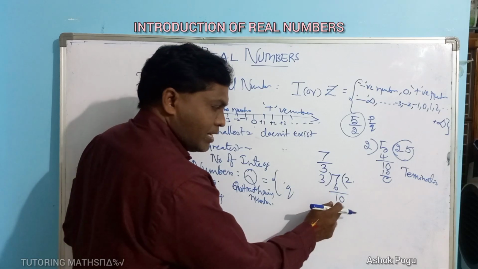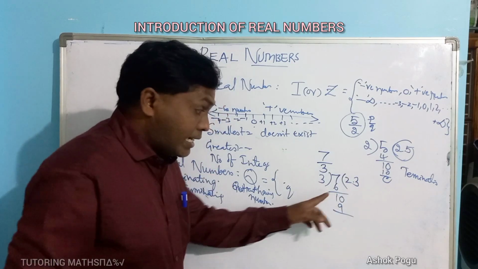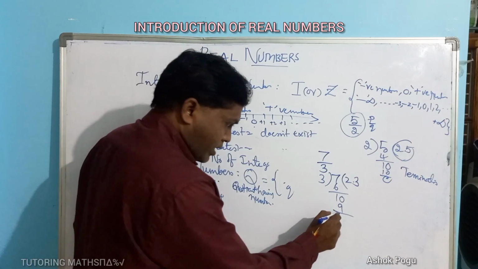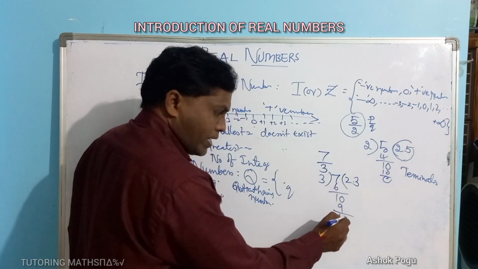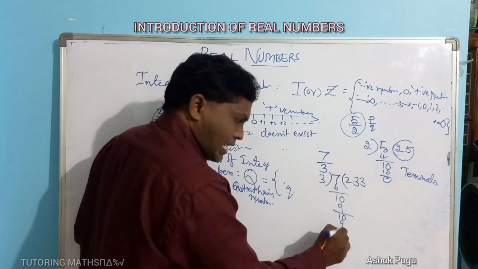Put a decimal point and take 0. Now, in the 3 table, the nearest value to 10, 3 3s are 9. 10 minus 9, 1. The decimal point is already there, so take 0, no problem.